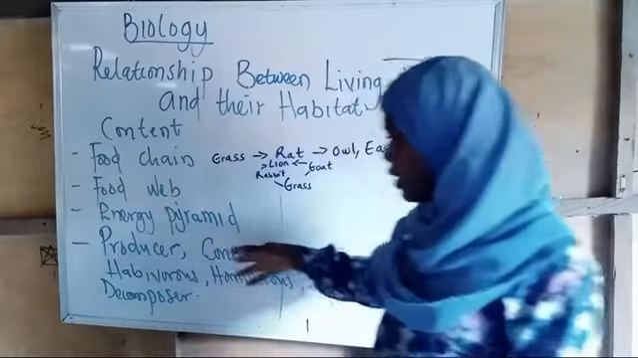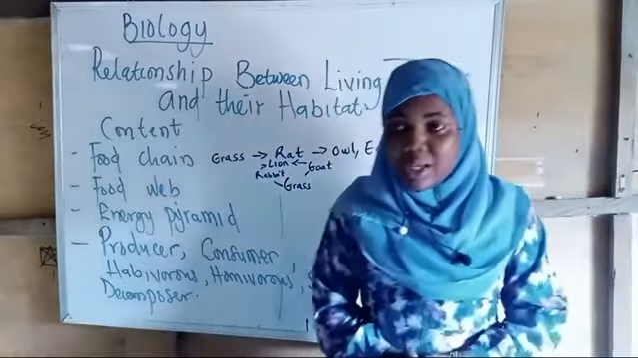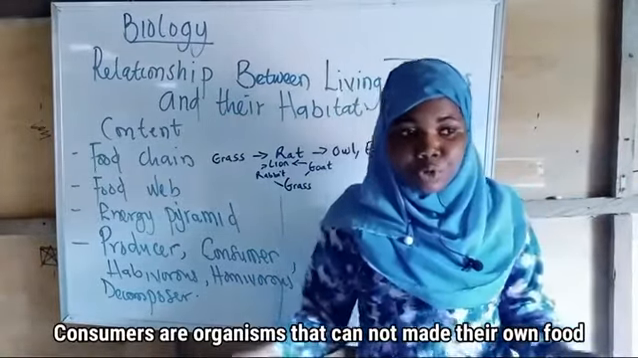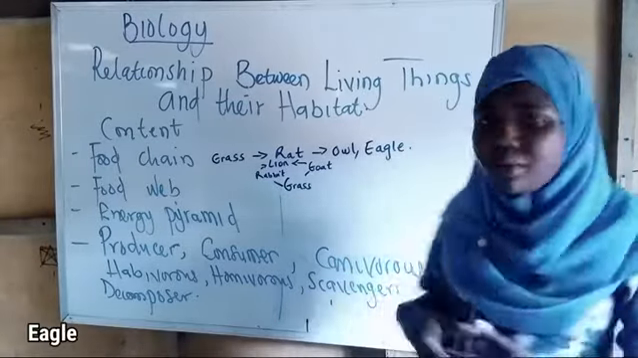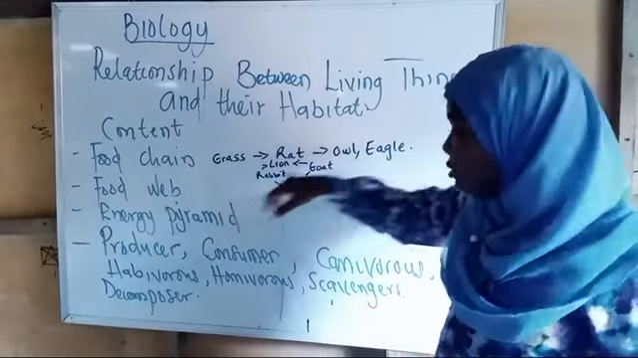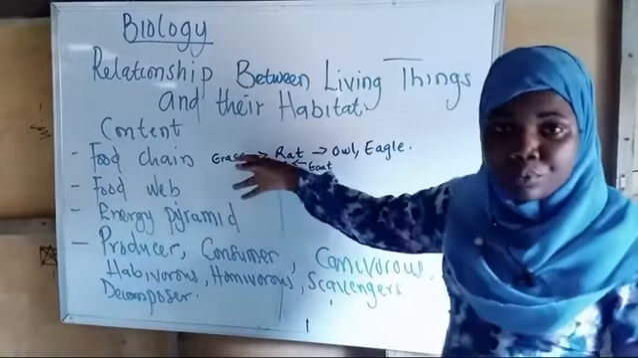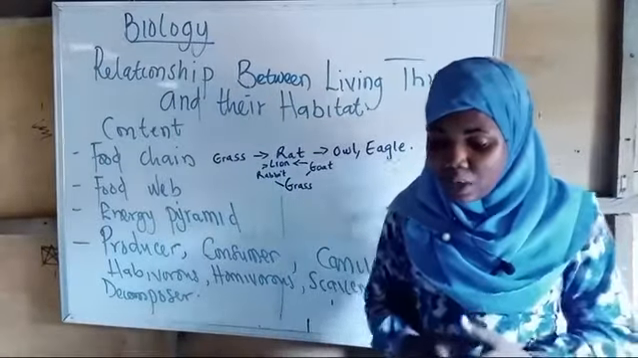Now, another type of relationship is the consumers. Who are the consumers? Consumers are organisms that cannot make their own food, such as our eagle. The eagle here can't make its own food, but it's feeding on the rat, which is gaining its own food from the grass. The rat is also a consumer because it's feeding on the grass. So consumers are organisms that cannot make their own food.